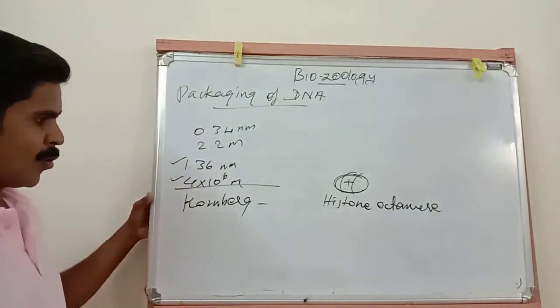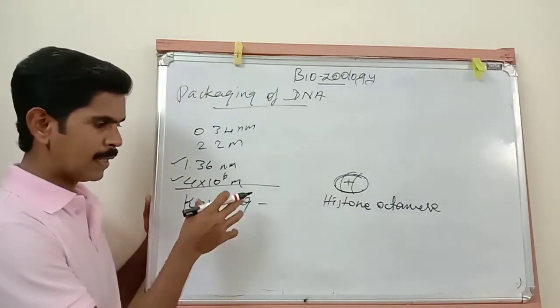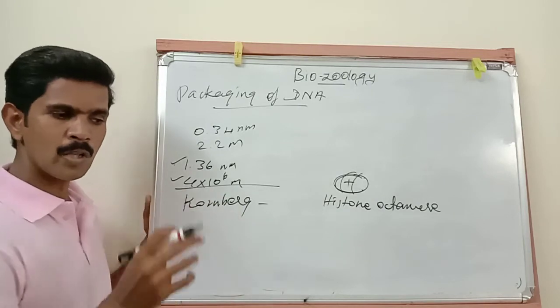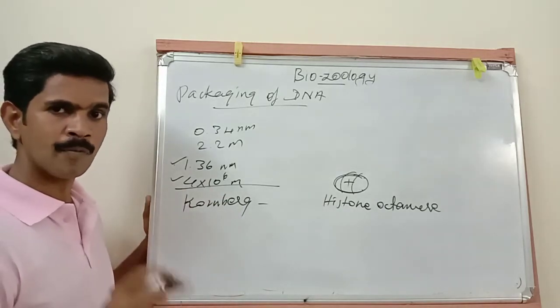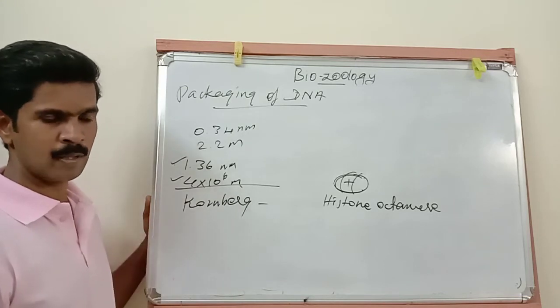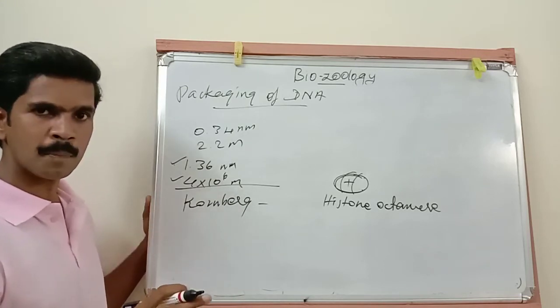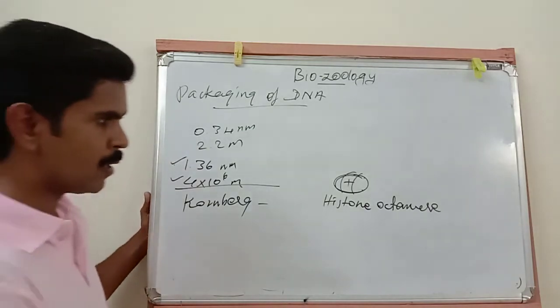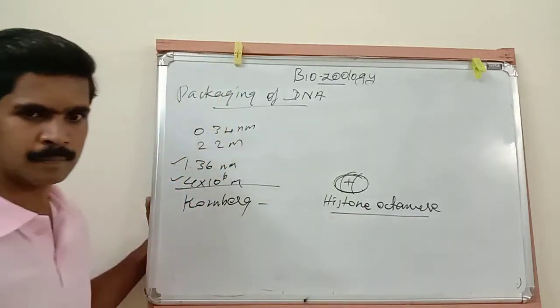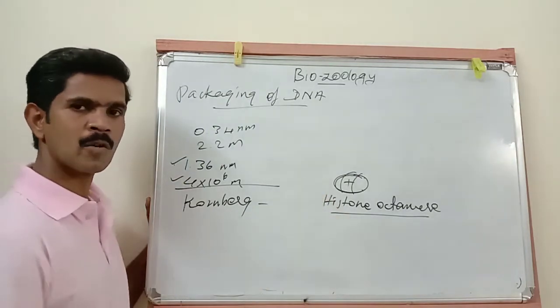I hope you understood this point. See, Kornberg is a scientist. He said that the nucleosome is made up of 2 molecules. Each molecule is made up of 4 important histone proteins. So a single nucleosome is made up of 8 histone protein molecules. It is called histone octamer.